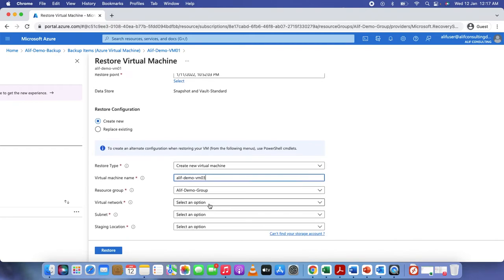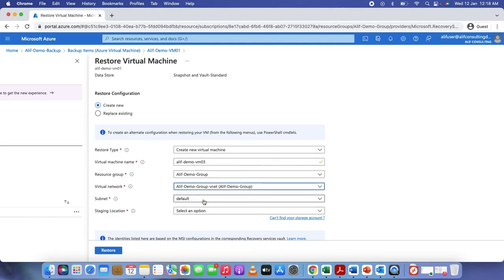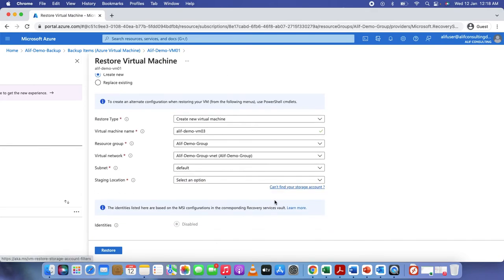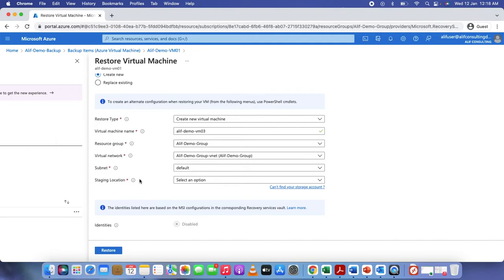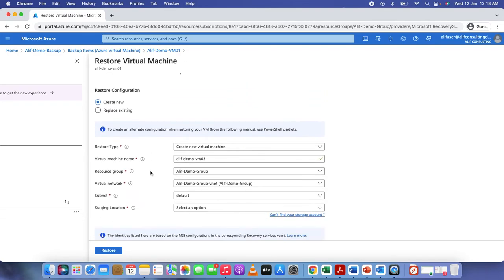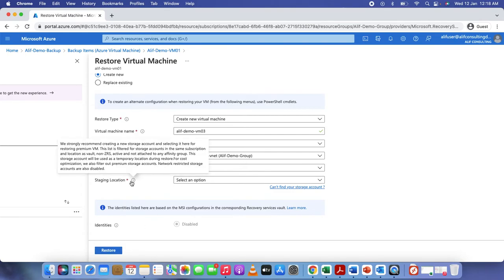VM03. That's going to be in the same resource group. And let me see, I have this VNet. Okay, this is going to be the subnet. I don't know why it doesn't allow me to select the restore point. But in my case, it's the managed disk, so I don't know why it's giving me this option.